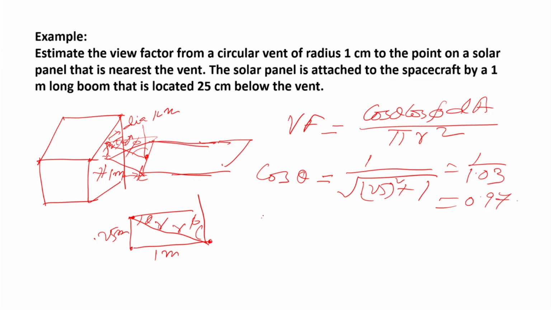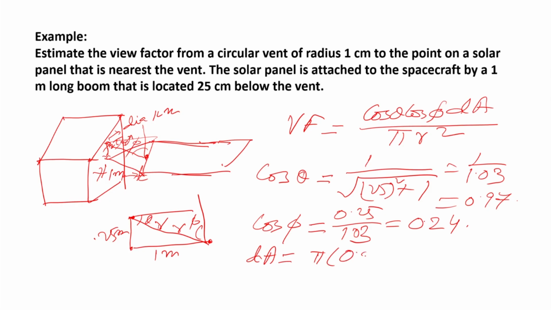Then I can similarly calculate cos phi. Cos phi will be equal to 0.25 divided by 1.03, which gives me 0.24. And dA in this expression is pi into 0.01 squared. I am converting everything to meters, so this is in square meters.